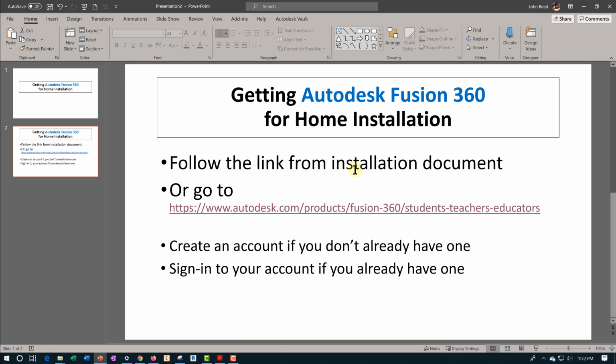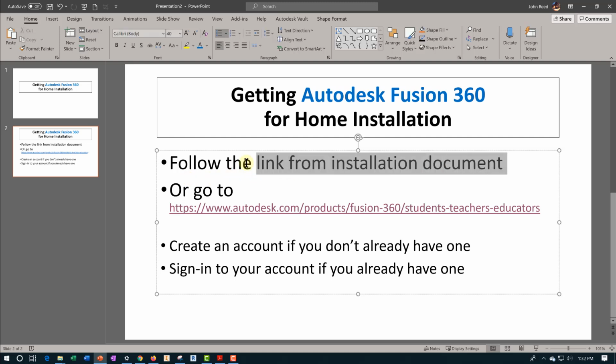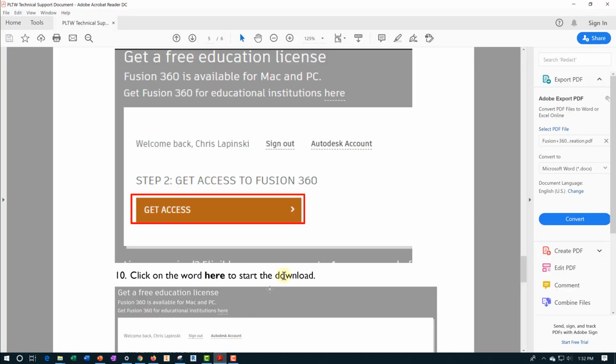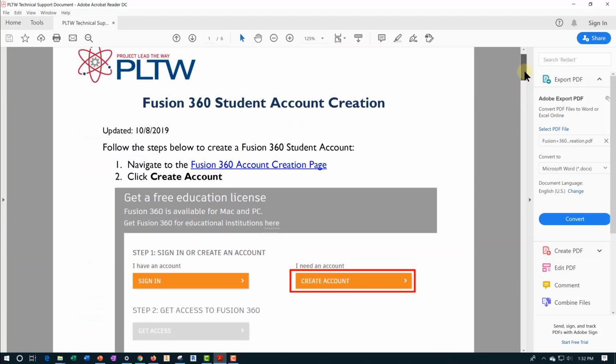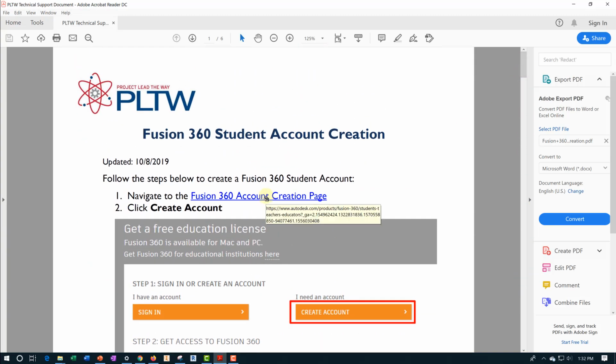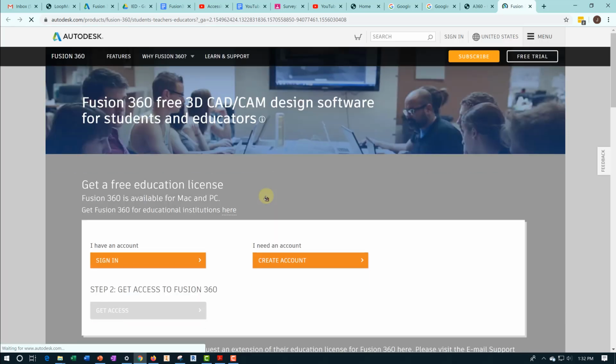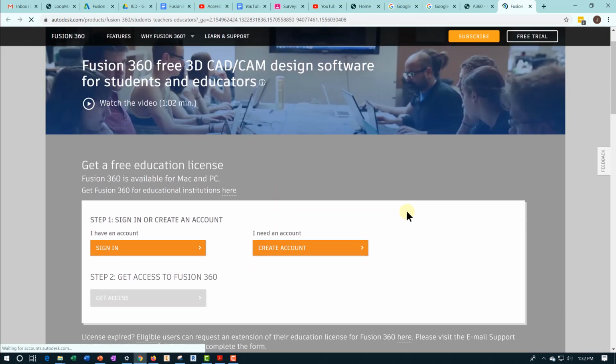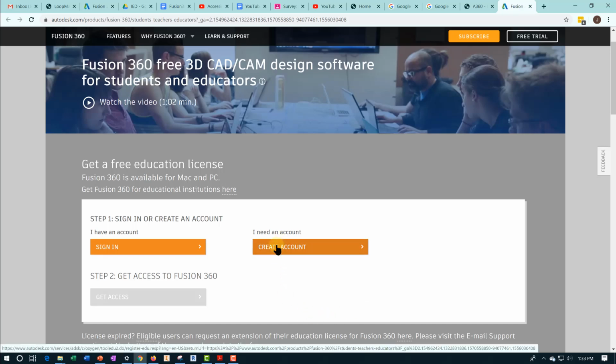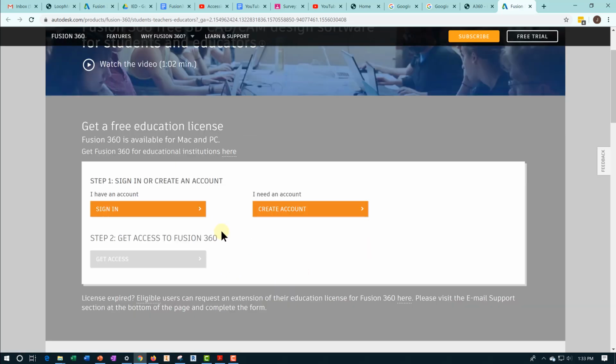So you can follow the link from the install document up here, or you can go to this link. You'll need to create an account if you don't already have one, or sign into your account if you do already have one. So let's go to the installation document, and if I click on this link, I find myself here. So again, if you don't have an account, you'll need to create an account. Find your way back to this screen once you have your account, and then you'll sign in.